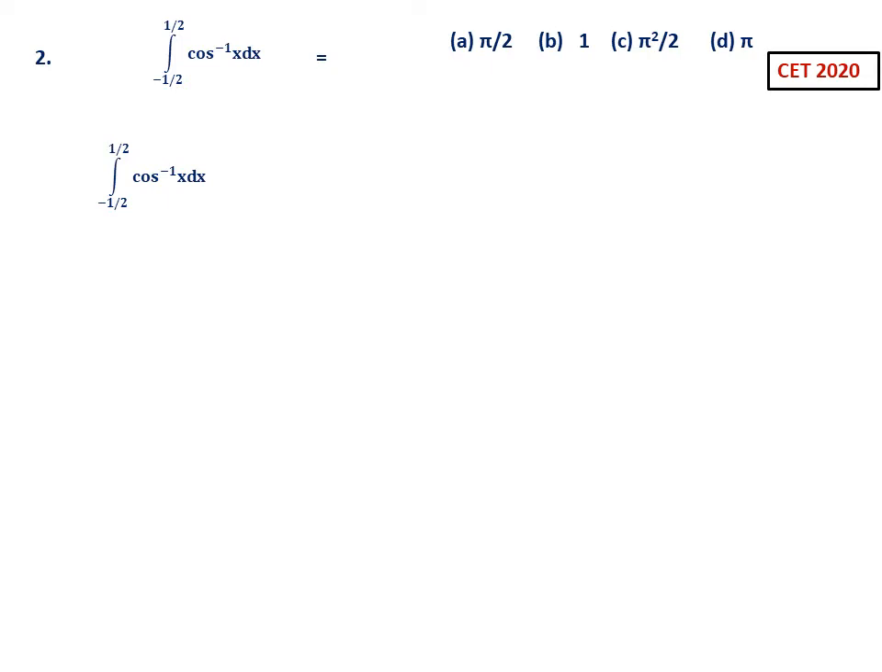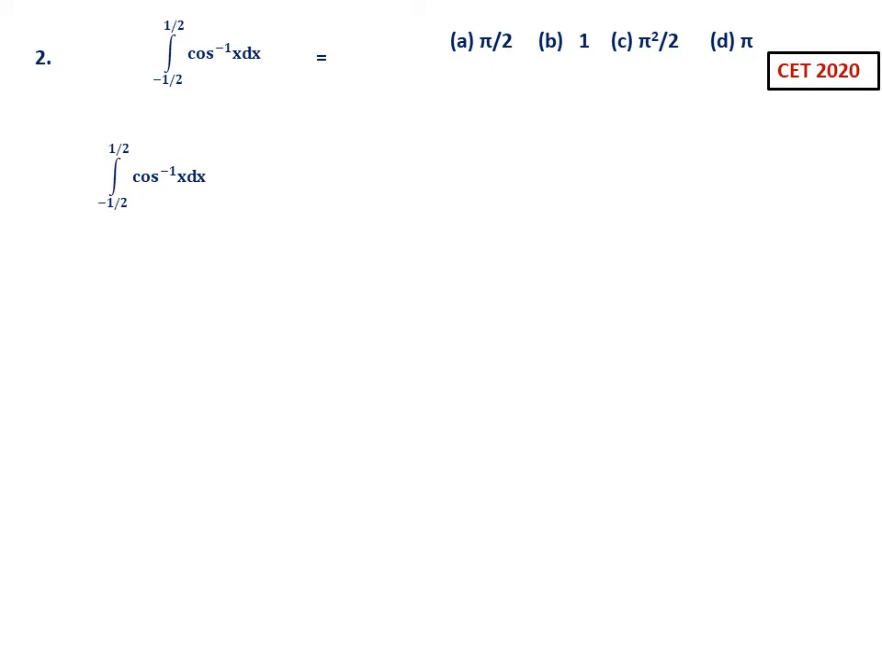Integral from minus 1 by 2 to 1 by 2 of cos inverse x equal to. So options given are pi by 2, 1, pi square by 2, pi. So once again it is CET 2020. Now this is based on the property of definite integrals.